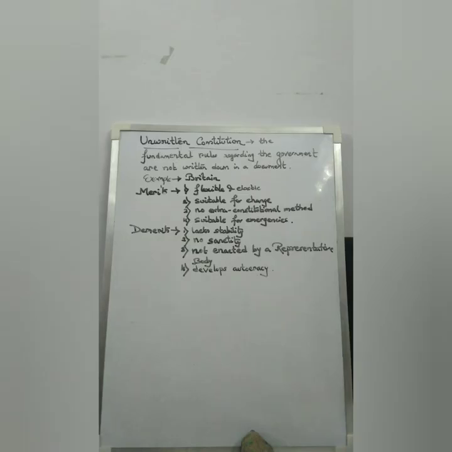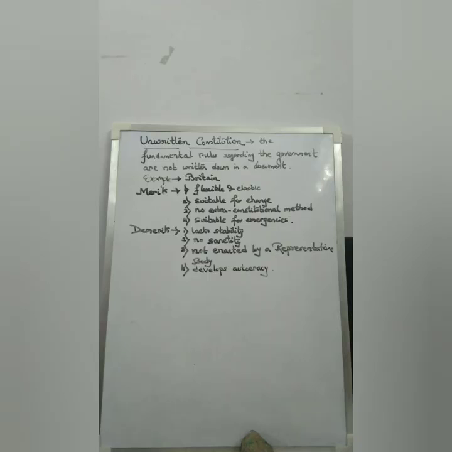The second merit of an unwritten constitution is again the same thing, that is, it is suitable for change. There is no codified document, it can be easily amended, and so it can make room for adjustments or adaptations as required. If there are any changes in the social, economic, or political scenario of a state, then it can be easily accommodated into the constitution.